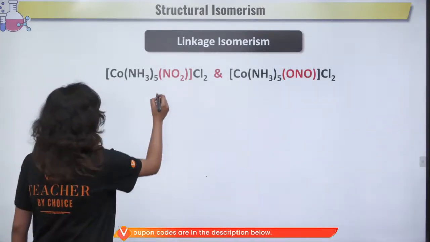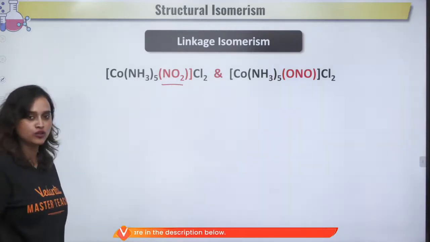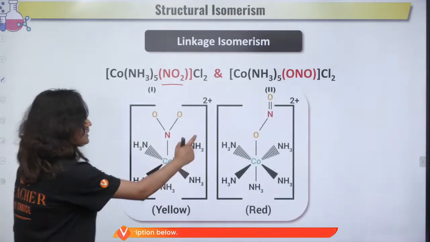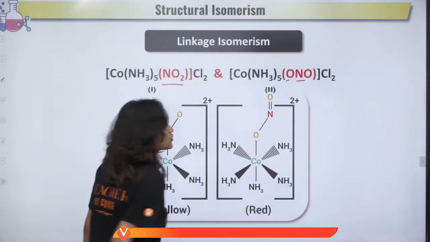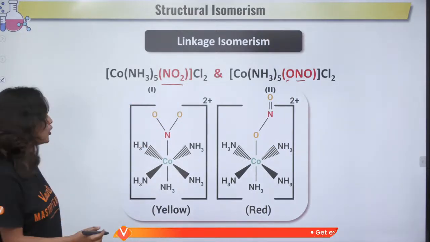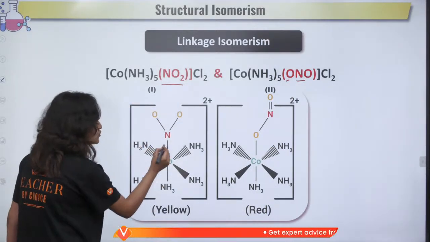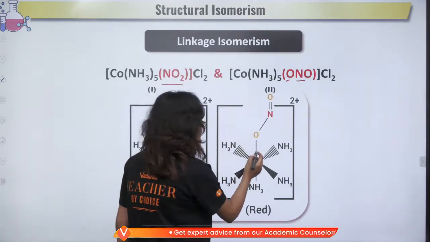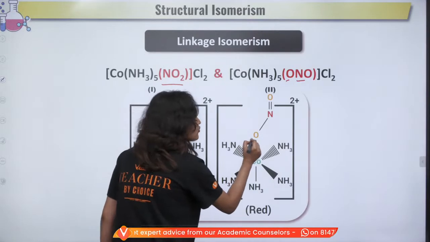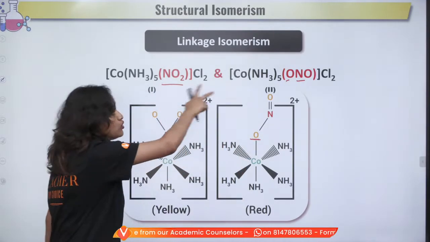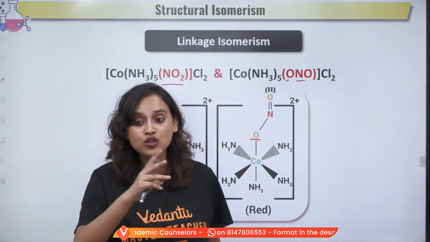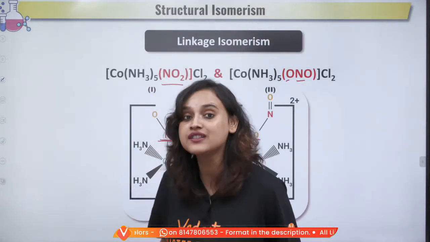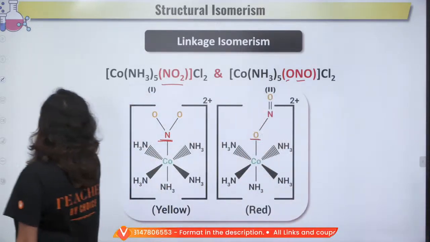See, NO2 and ONO. At a certain point, the ligand is attached to the metal from the nitrogen side, or it can be attached through oxygen. It has two donor sites, and this happens due to ambidentate ligands.